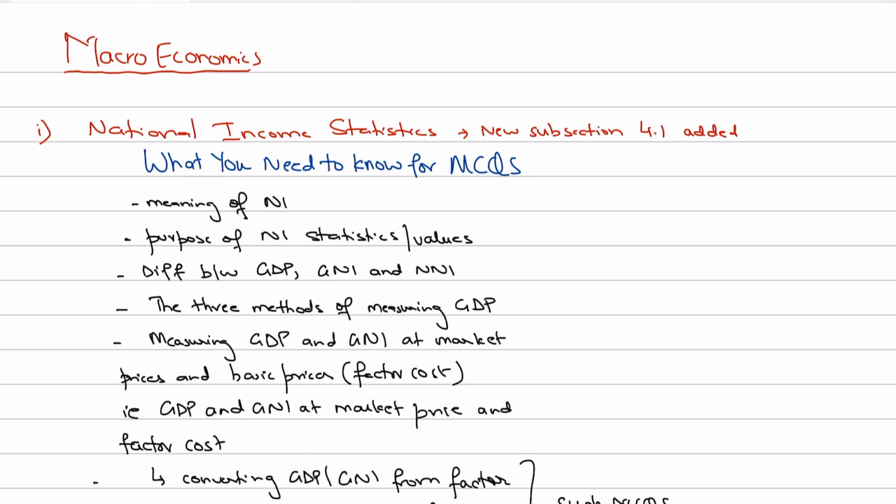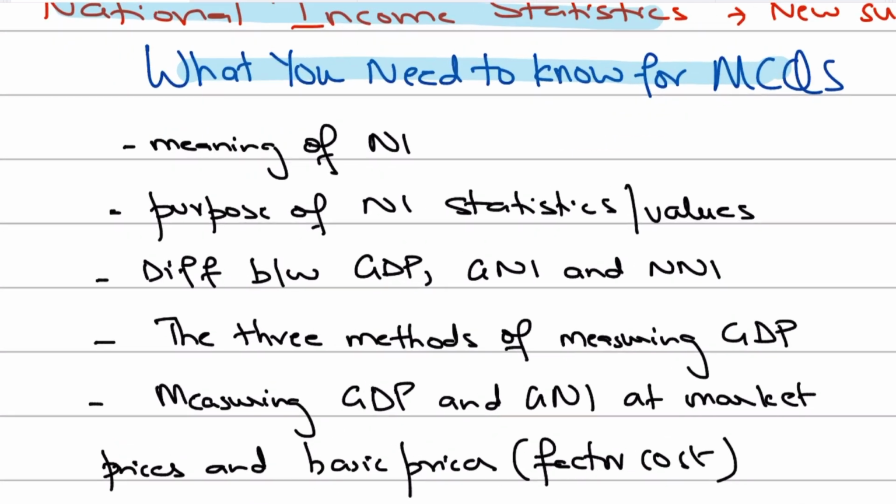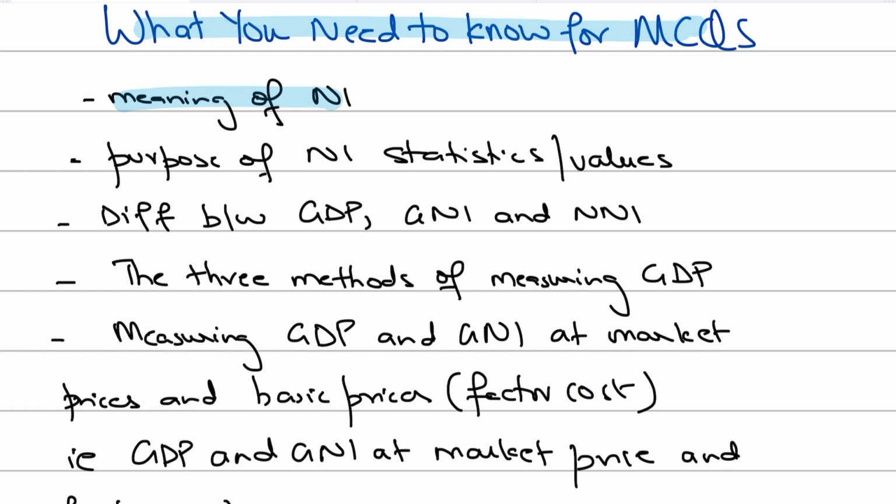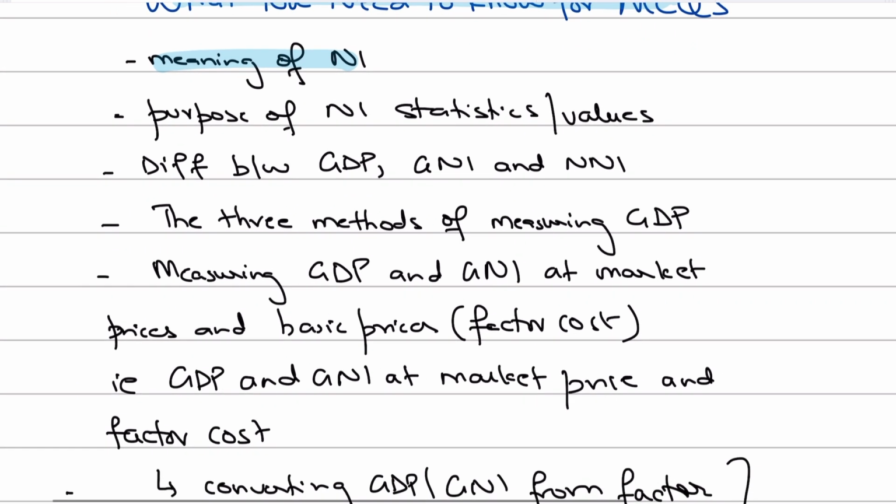Okay guys, now moving on to macro, there have been some significant changes in the A-level syllabus, and as far as AS is concerned, they have introduced a new subsection, 4.1 in the AS syllabus, named National Income Statistics. Now, being AS students who are going to be giving the MCQ papers in the coming week, what you need to know for MCQs is what national income means. You also need to know why we are calculating national income statistics and the values of national income, as in what the purpose is.